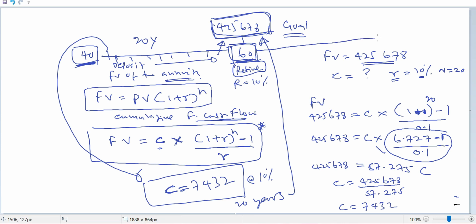Then from his 61st birthday onwards till 80th birthday, he can spend 50,000 every year, and the fund will receive 10% interest on the remaining balance. Is that clear? So this is the answer for this particular question.